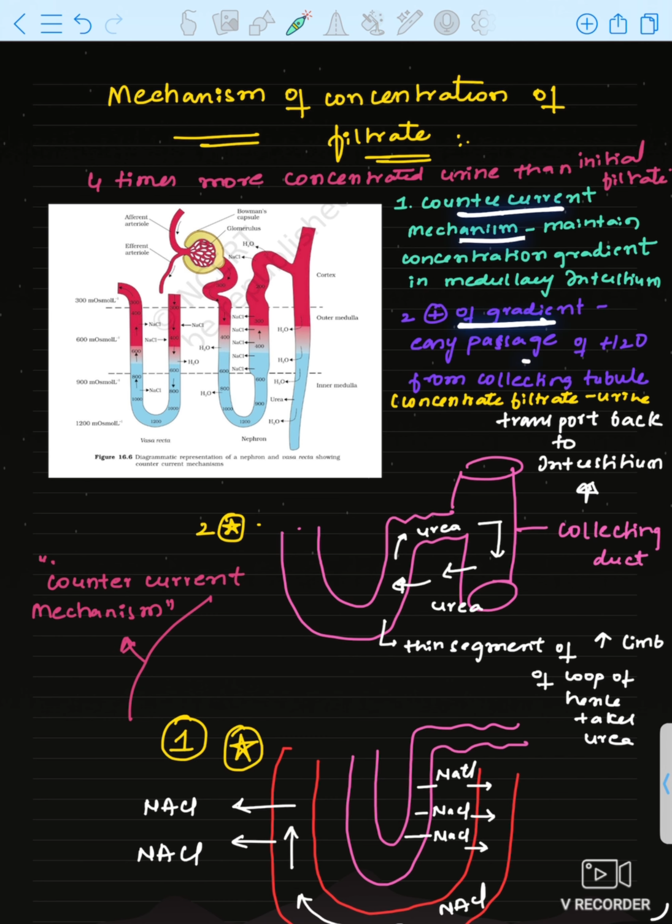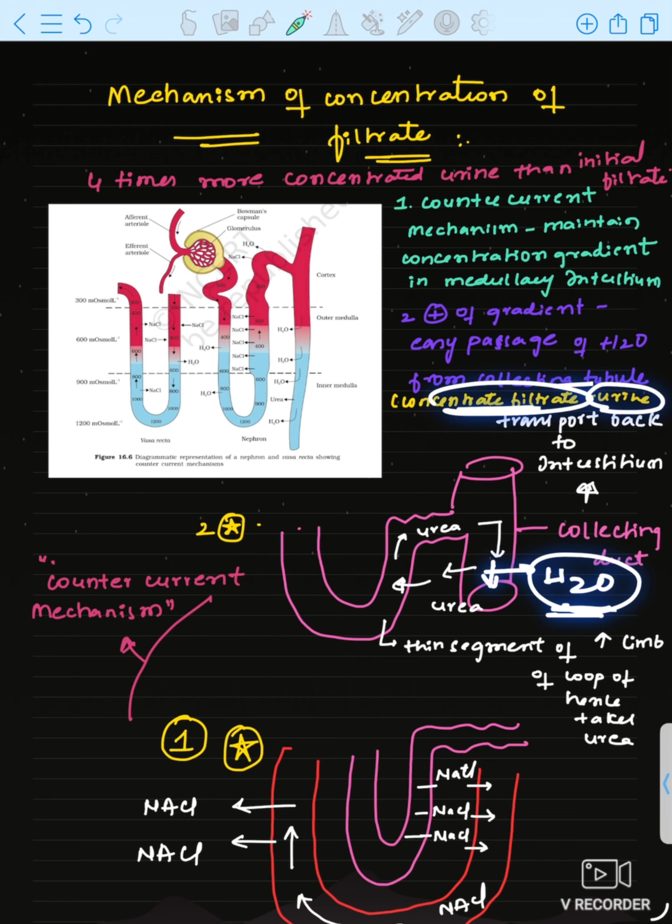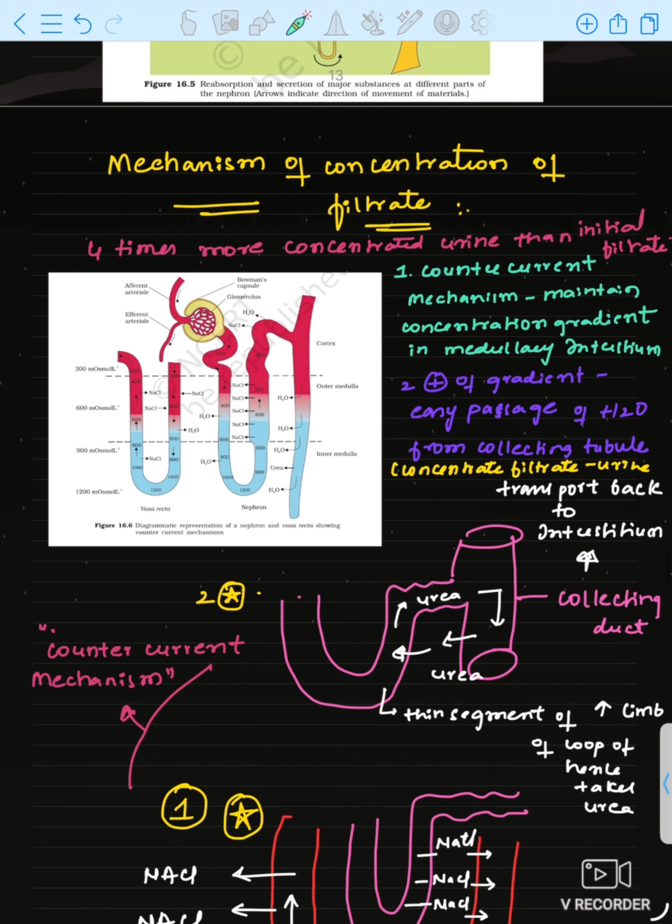Presence of gradient, easy passage of water from collecting tubule. See, now gradient is present in such a way that water is reabsorbed. Easy passage of the water in the collecting tubule makes the concentrated filtrate. Water is reabsorbed. The filtrate will be more concentrated and urine will be more concentrated. That's what they are saying.